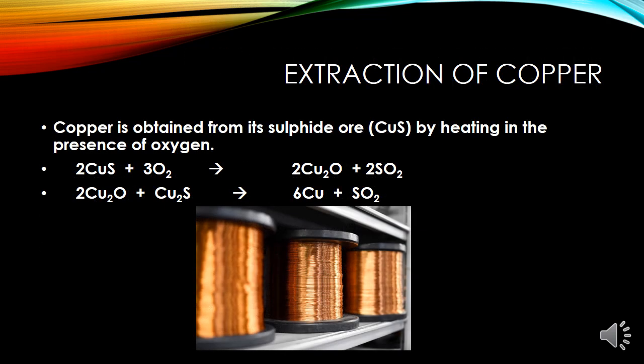Another example in front of you is extraction of copper. Copper, which is found as copper sulfide in nature, can be obtained from its ore by just heating in air. The reactions for this extraction are Cu2S plus O2 gives Cu2O plus SO2, and Cu2O, when further reacted with Cu2S, gives copper and sulfur dioxide.